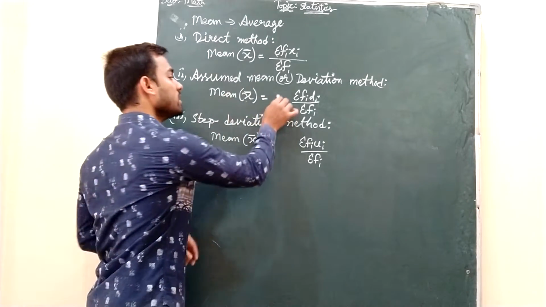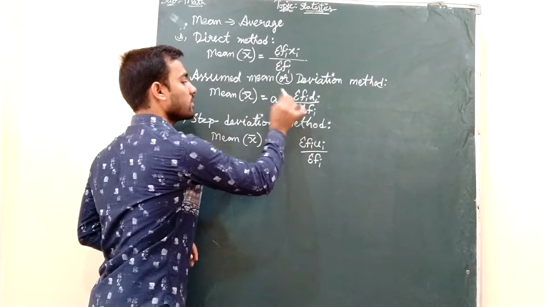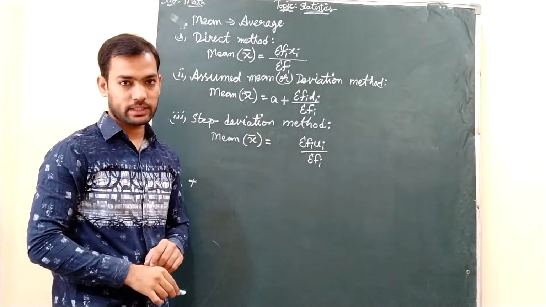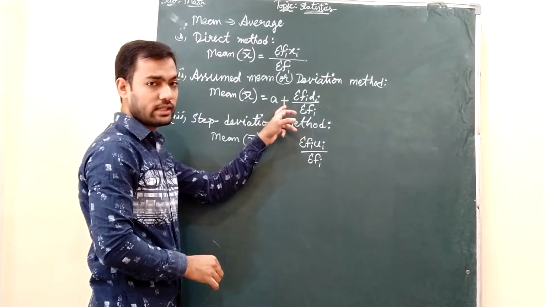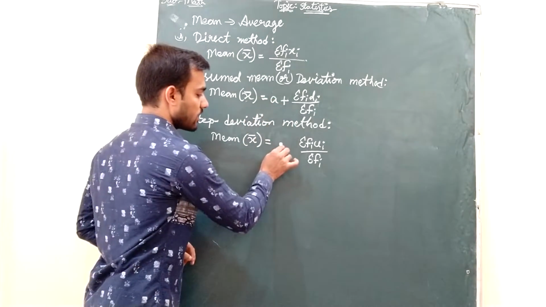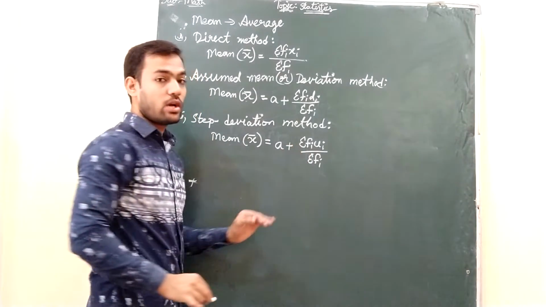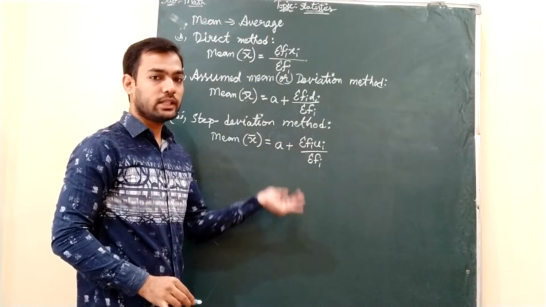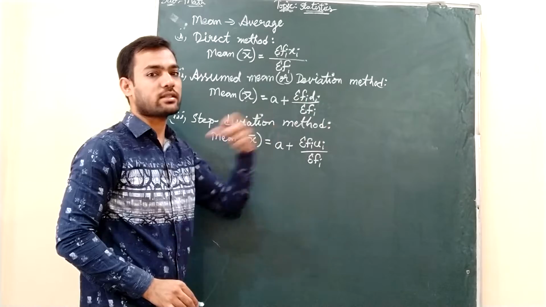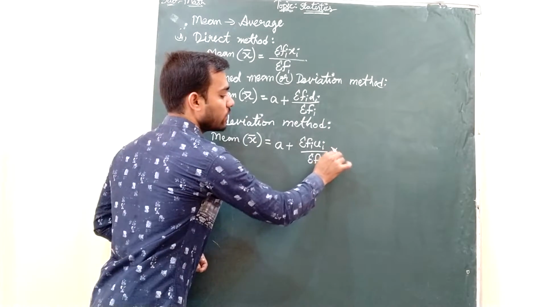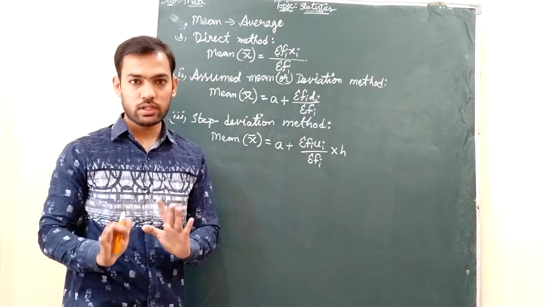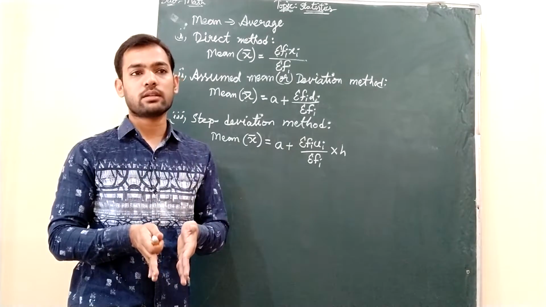So here, what is extra? A plus you will get. A stands for assumed mean. Like here it is already there, A plus. That will also be there in the last method. What extra will you get in the third method? In every method you are getting some extra term. So here you will get into h. Understood? Like this, in an easier way you can remember all the formulae.